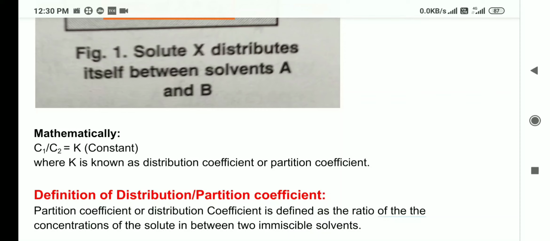And the expression for distribution law is C1 upon C2 is equal to K, where K is partition coefficient or distribution coefficient. And what are C1 and C2? C1 and C2 are the concentrations of the solute in between two immiscible solvents.